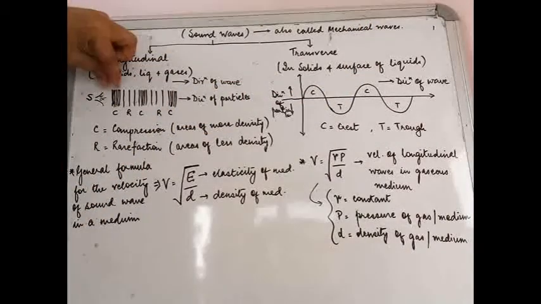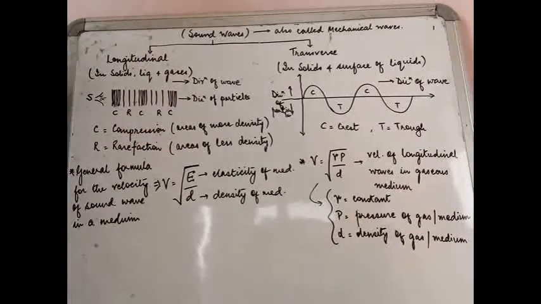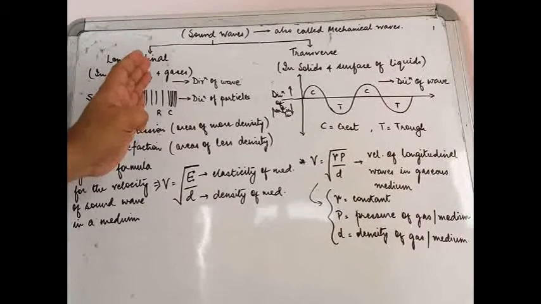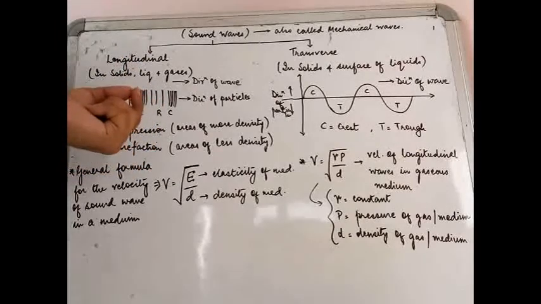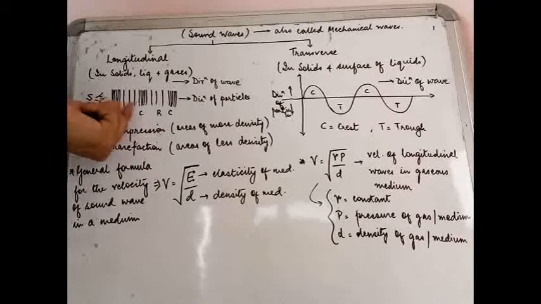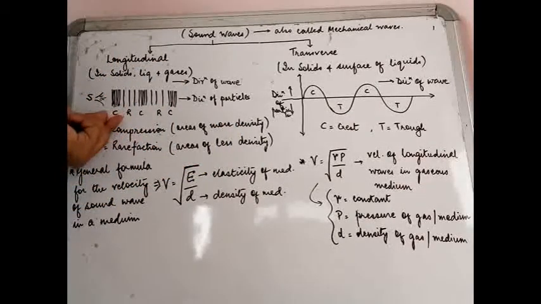This way there is an area of high density created over here. Most of the particles are close together momentarily, like one particle going and hitting the next particle. This area becomes an area of high density, and this is known as the compression area.